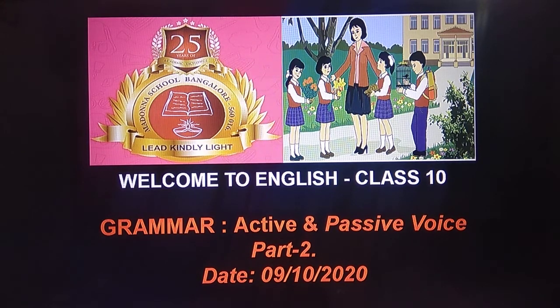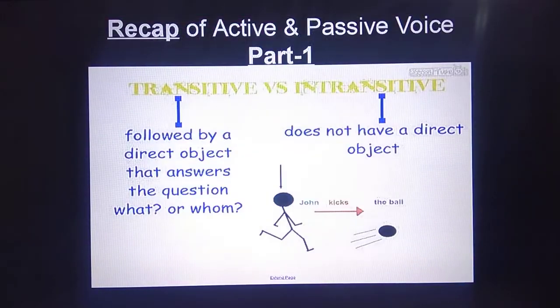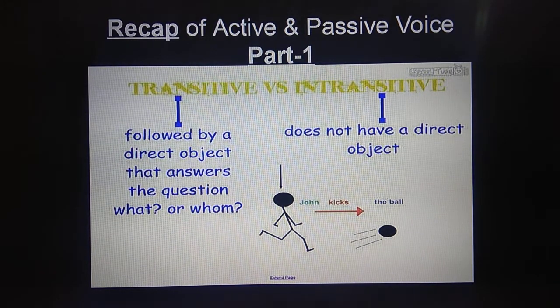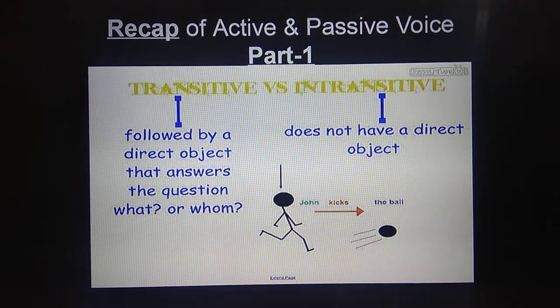So in last class we saw about transitive and intransitive verb. A transitive verb has an object. It answers the question who and what. John kicks the ball. So who kicks the ball? John. What does John kick? The ball. So it answers the question who, whom and what.